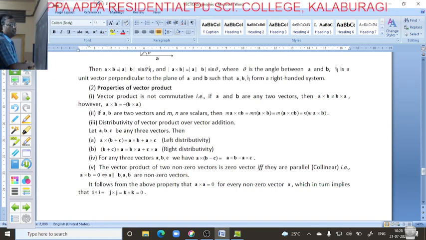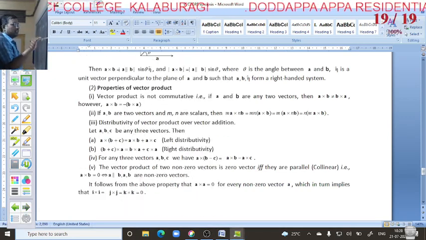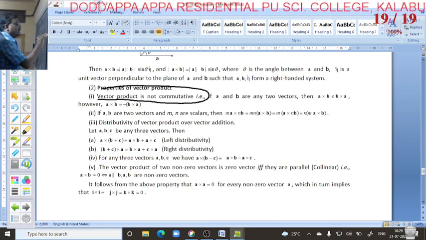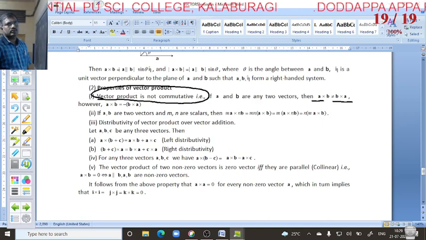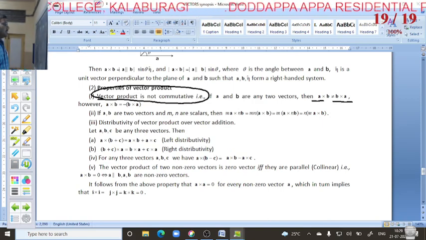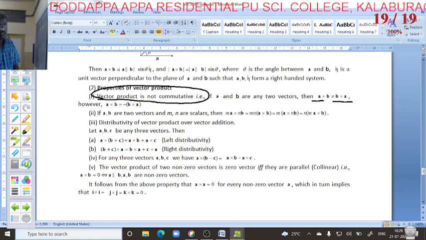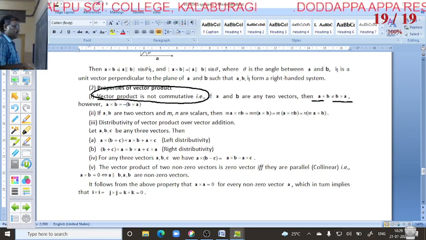Next, properties of vector product. See, in a scalar product the commutative property is applicable. In a vector product commutative is not applicable. Vector a cross vector b is always not equal to vector b cross vector a, because it will become a negative value. So that's why it is not equal. But in scalar product commutative is applicable.